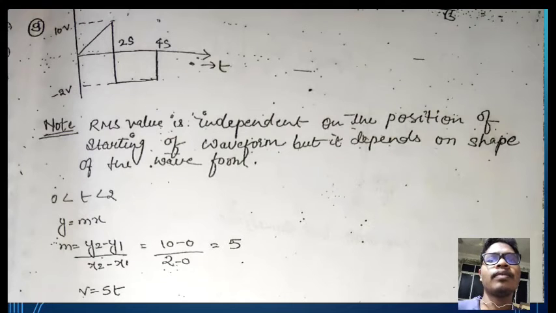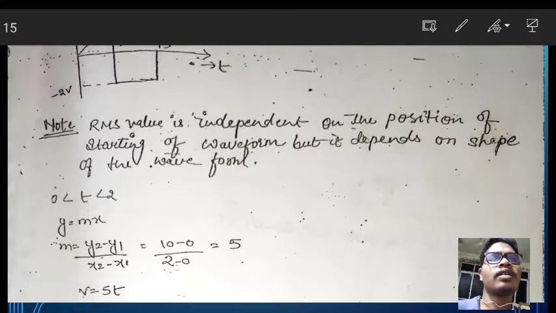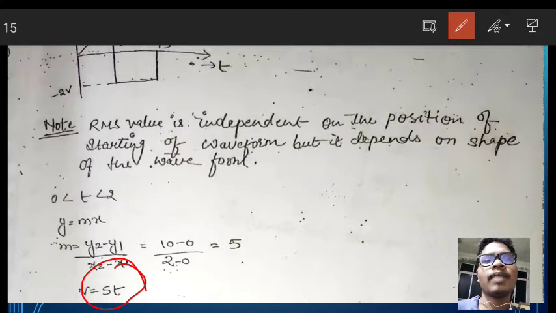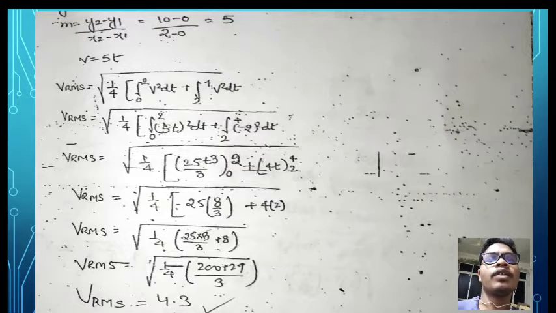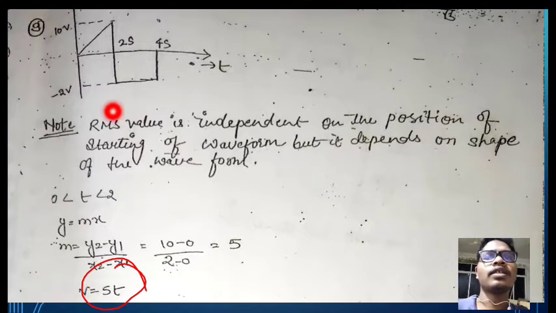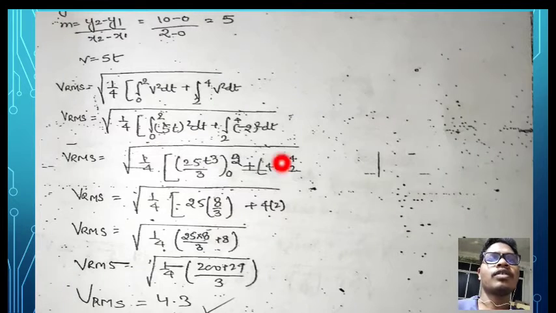Now put the v value here. What is the v value? 5t, which we have already calculated, 10 divided by 2 equal to 5t. So the integral of 5t square dt, plus the integral from 2 to 4 of v square, where the value is minus 2 volt, so minus 2 volt square dt.